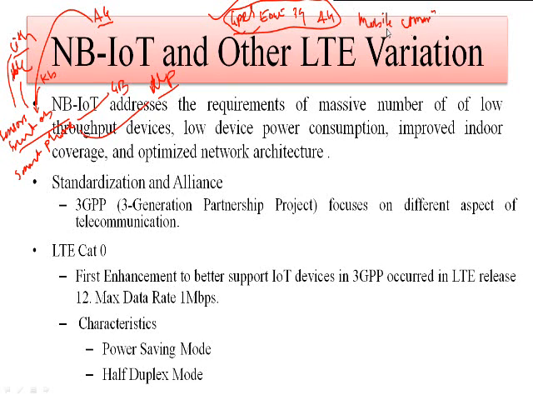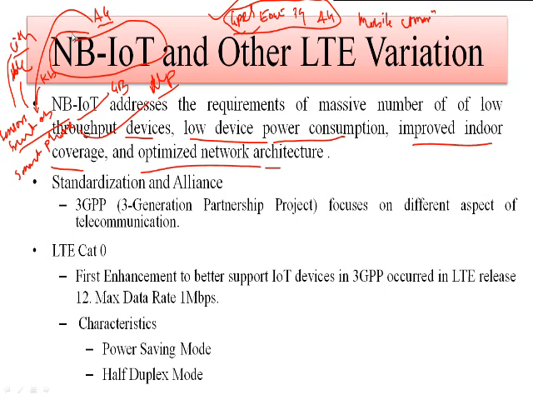the low throughput devices जिनका throughput कम है, उसके बाद में लो डिवाइस पावर कंजम्पशन भी कम रहना चाहिए, improve indoor coverage as well as optimize the network architecture, and all these issues that have not been addressed for the sensors or the smart object by the GPRS, 3G as well as the 4G are going to be addressed by the NB-IoT. That is what the narrowband IoT